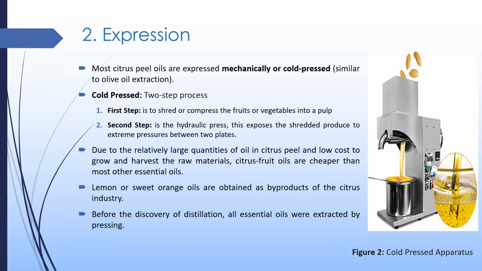Due to the relatively large quantities of oils present in the citrus fruits and the low cost to grow and harvest the raw material, citrus oils are cheaper than other essential oils. Lemon or sweet orange oils are obtained as a byproduct of the citrus industry, which is also beneficial for getting other byproducts. Before the discovery of distillation, essential oils were extracted by cold pressing. The apparatus of cold press is shown in figure 2.